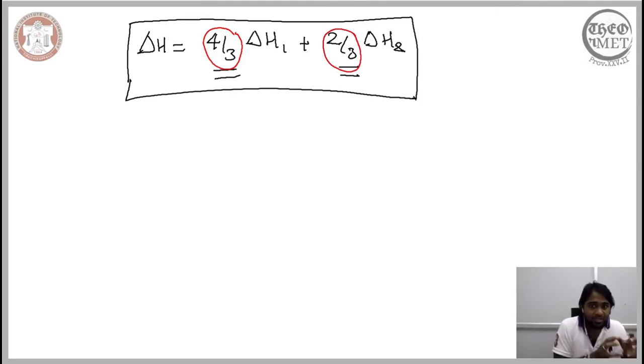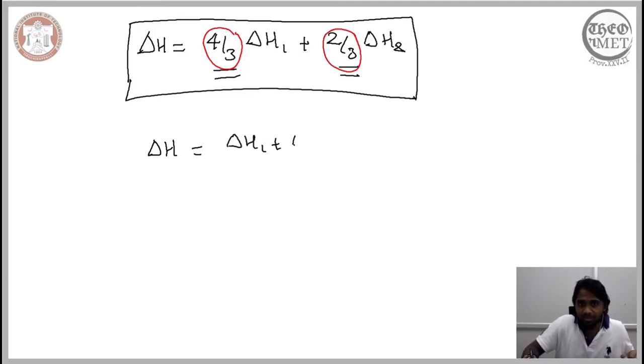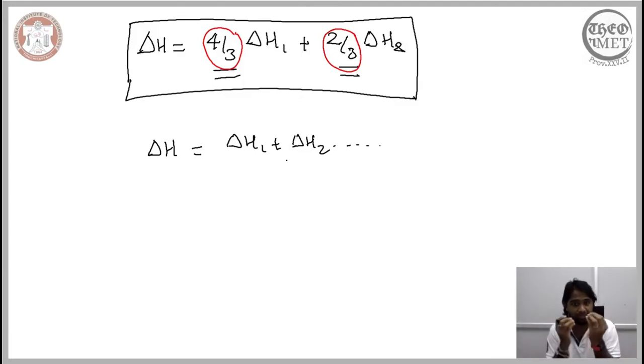And similarly, we consider 2/3 of the step 2 reaction. A similar change in the thermodynamic variable needs to be considered. And combining these two alone will give us the overall change in the enthalpy that is associated with the entire reaction. So there are two critical aspects associated with this Hess's law of summation. First of all, Hess's law of summation doesn't always mean that delta H, the overall change in the enthalpy, is just the summation of delta H1 and delta H2 and so on. It's just not the summation of all these different intermediate steps.